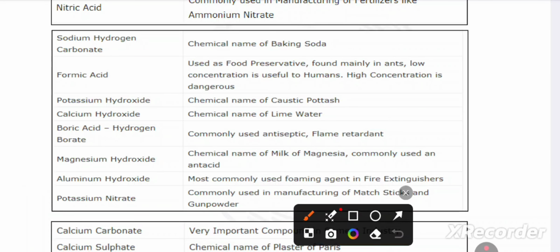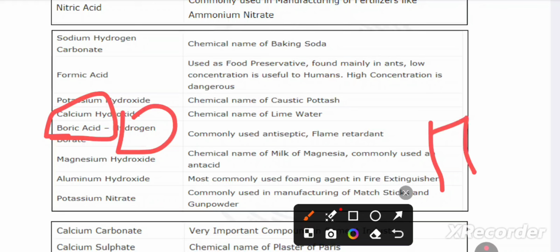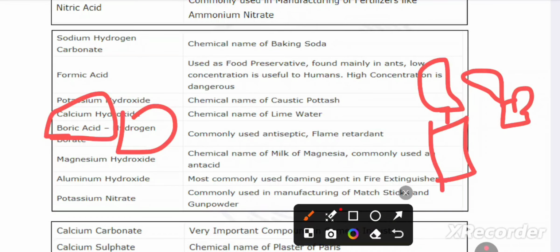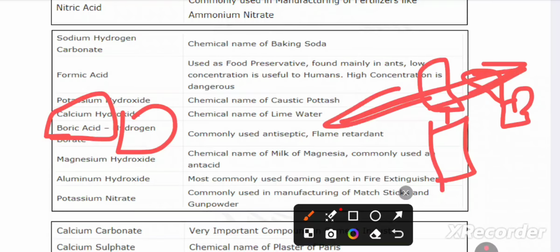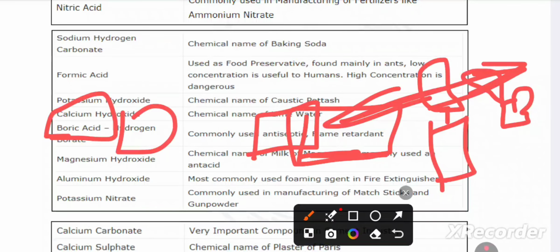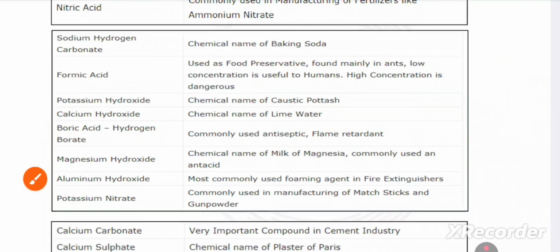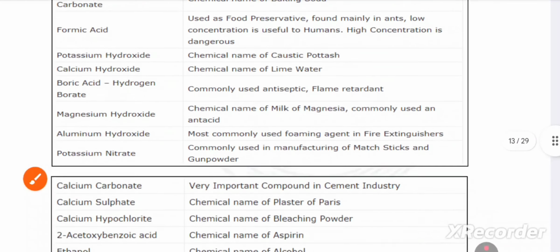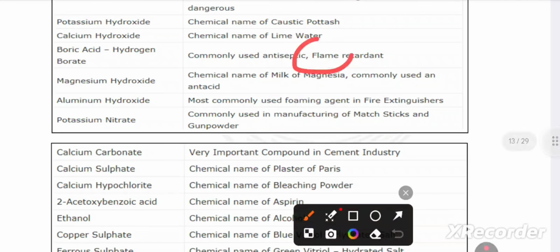Boric acid. If we are bored, we play with a candle, we put our finger like this, no heat will come. Flame retardant.